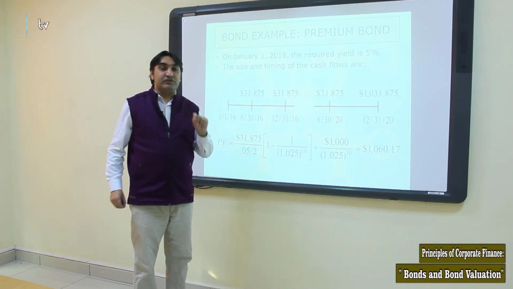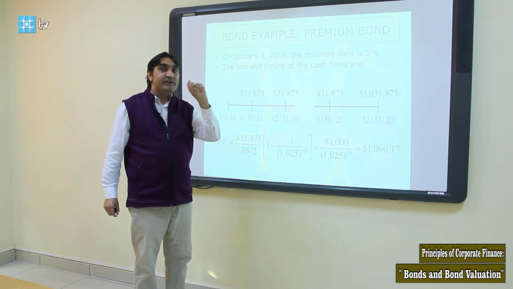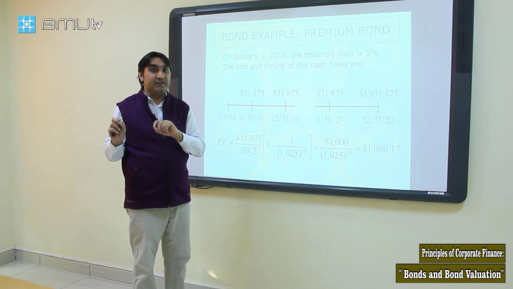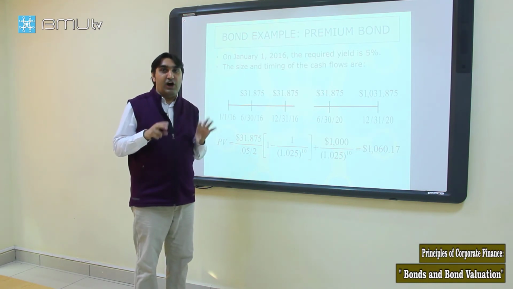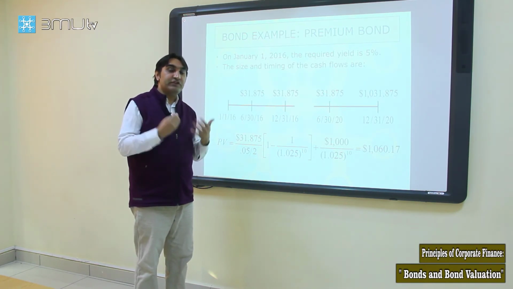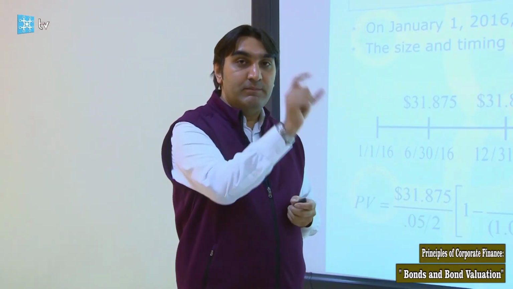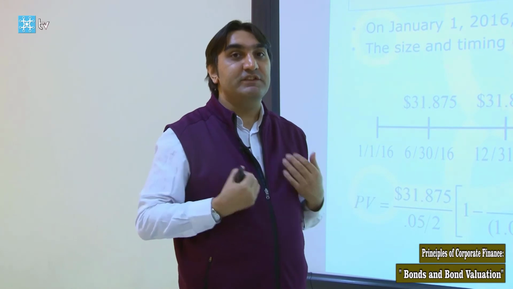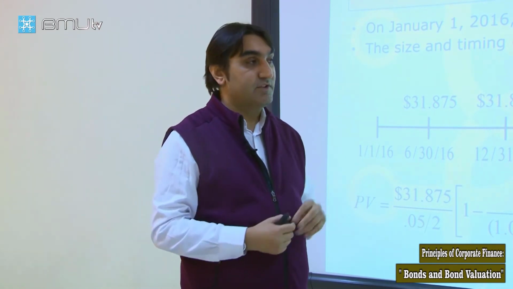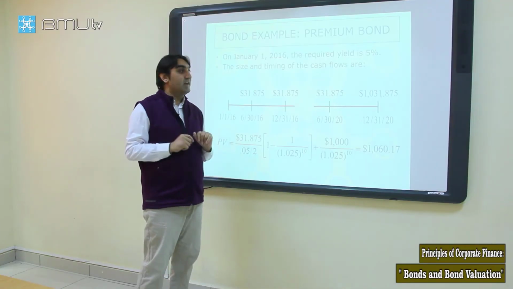Again, we shouldn't confuse the coupon rate with the yield to maturity, the market rate. These are different rates. The coupon rate is how much the issuer company will pay per period. The yield to maturity, the market rate, is simply how much the investor requires. So these are two different terms.